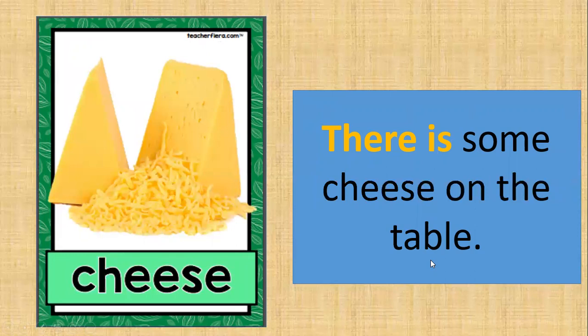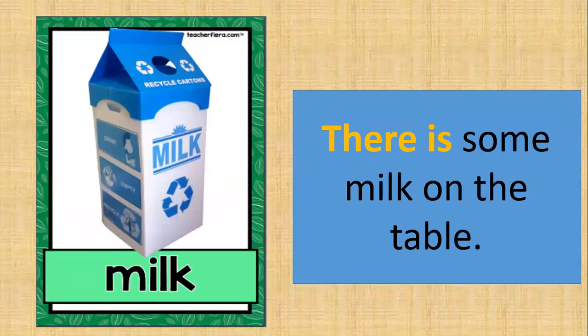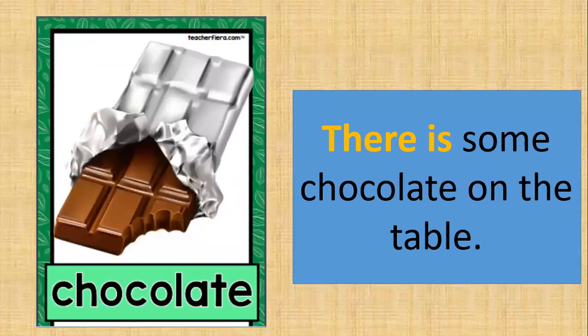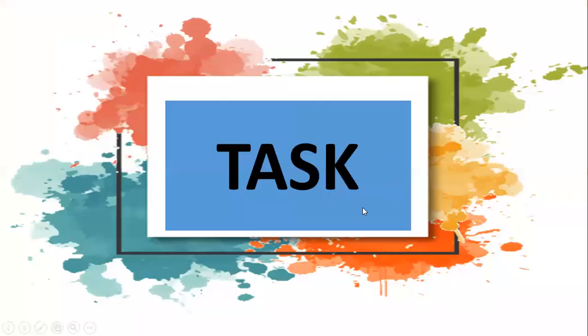Next, cheese. Awak boleh mengira tak cheese? Tak boleh. So you use there is some cheese on the table. Milk, susu. Boleh tak awak mengira susu? Tak boleh. So there is some milk on the table. Chocolate. Chocolate pun awak tak boleh mengira. Okay. So there is some chocolate on the table.